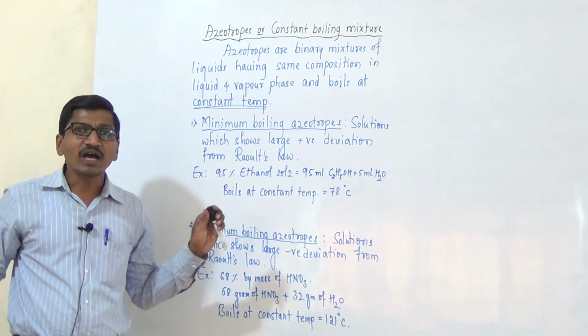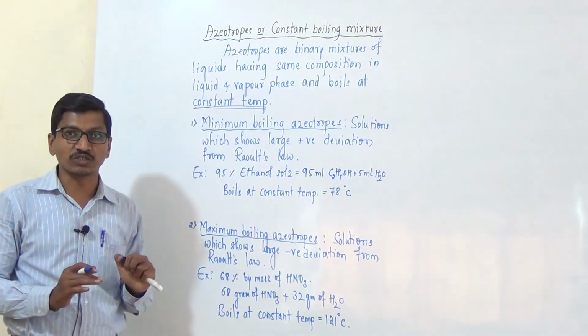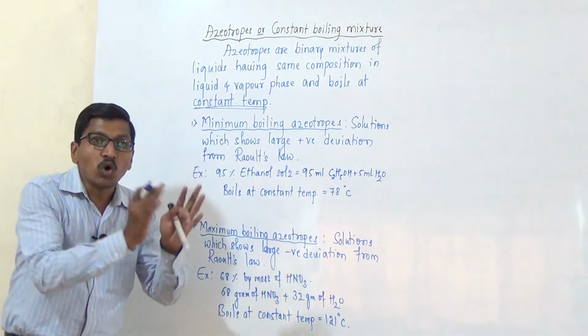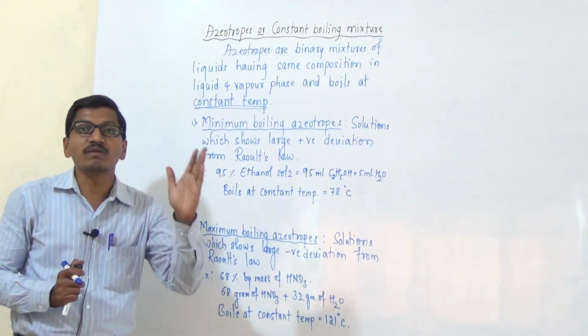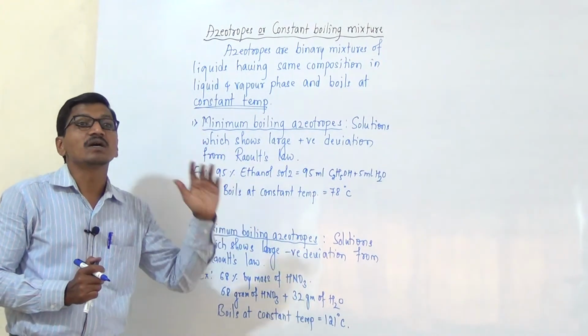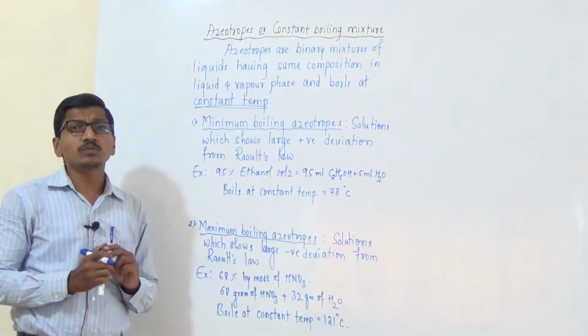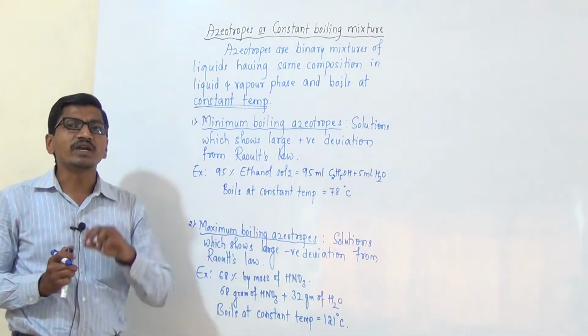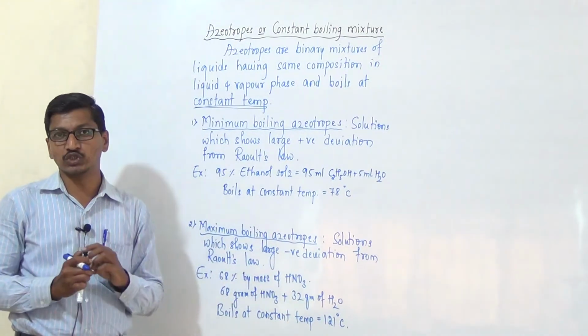Azeotropic mixtures cannot be separated by fractional distillation because both the liquids boil at the same constant temperature. And these azeotropes are further divided into two different types. One is minimum boiling azeotrope and the other one is maximum boiling azeotrope.